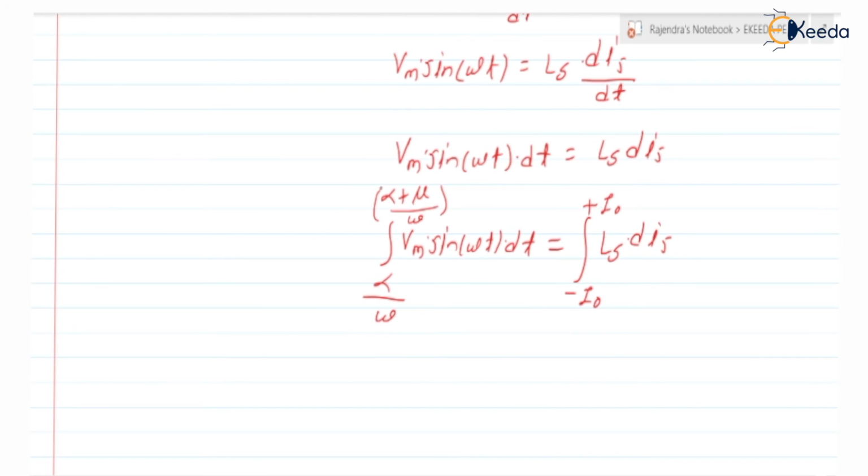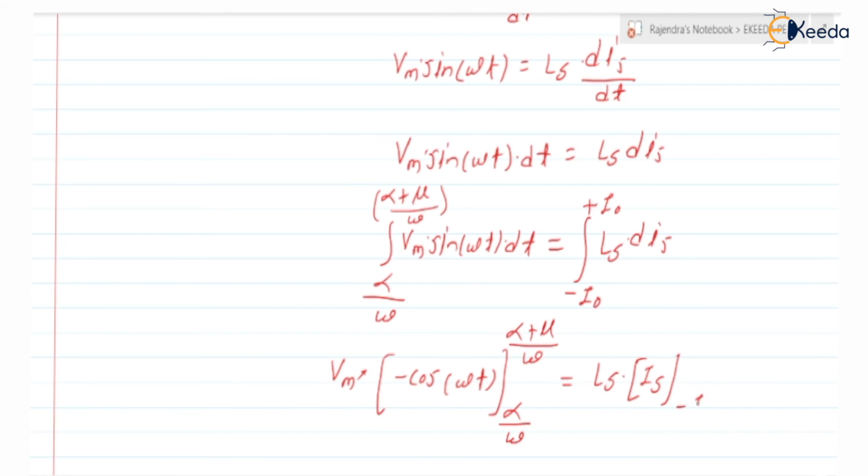Next, we can simplify it. It is Vm into, what is the integration of sine? It is minus cos of omega t, and the limit is alpha by omega to alpha plus mu by omega, is equal to Ls into integration of dis, which is is, and the limit is minus I0 to plus I0.